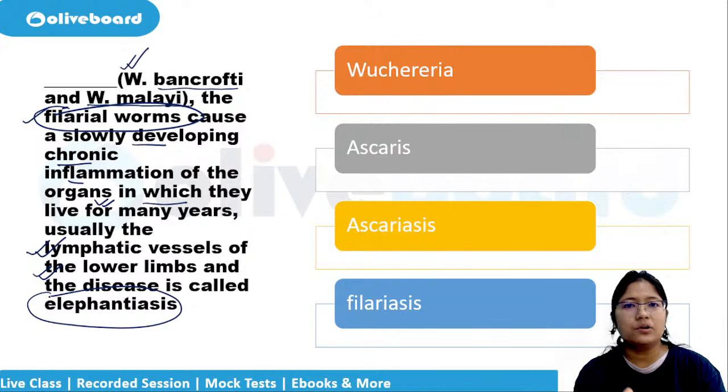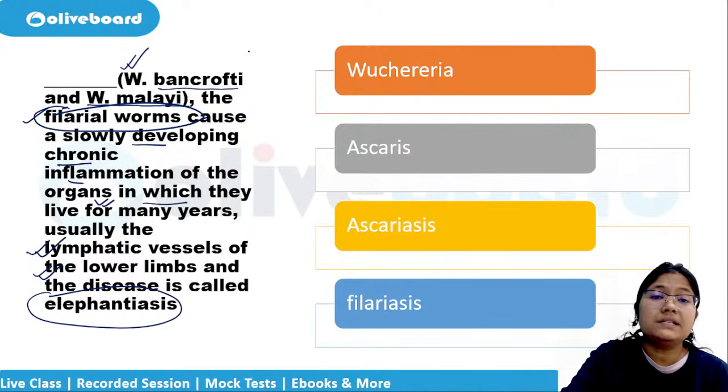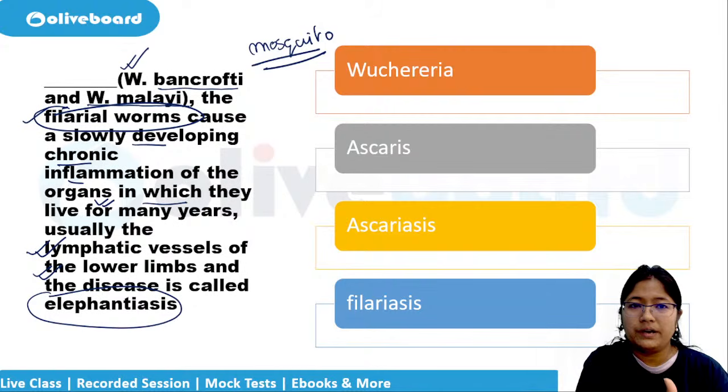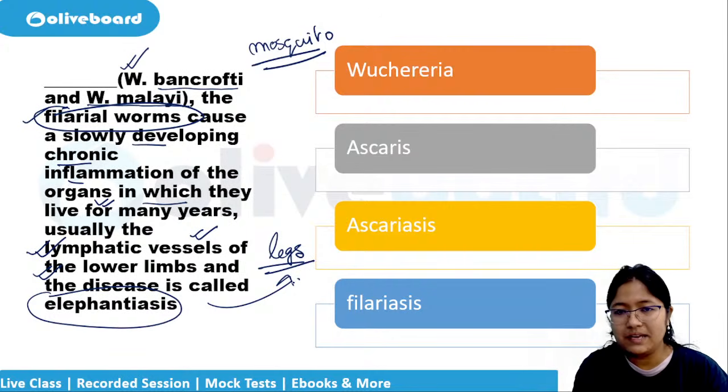You must have heard about elephantiasis. It is carried by mosquitoes and it develops slowly over a long period of time. So it is in the legs generally. In elephantiasis, you will see swollen legs mostly.